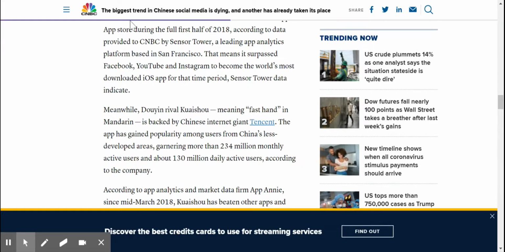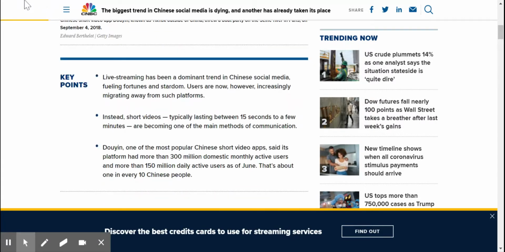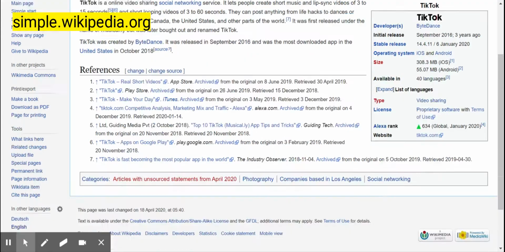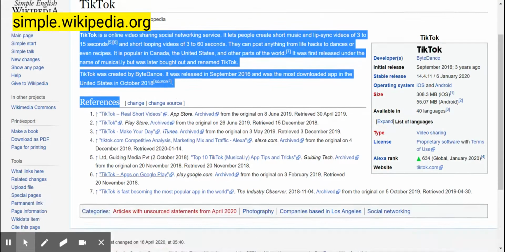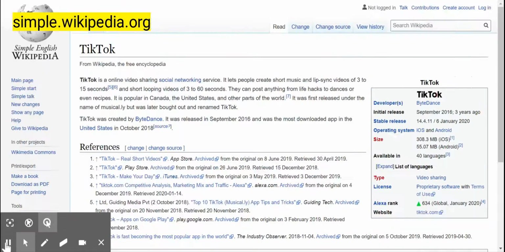Another thing we can talk about here as well is the use of something called simple Wikipedia. We're going to go back to TikTok. So this right here, instead of EN, you're going to put simple.wikipedia.org, and this will break down your information into usable chunks. It'll also break down your references as well. So it's a really great resource to use.